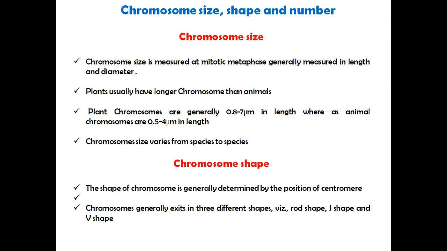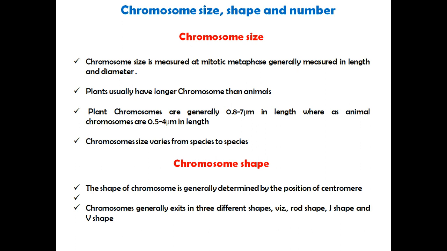Chromosome size, shape, and number. Chromosome size is measured at mitotic metaphase, generally in length and diameter. Plants usually have longer chromosomes than animals. Plant chromosomes are generally 0.8 to 7 micrometers in length, whereas animal chromosomes are 0.5 to 4 micrometers in length. Chromosome size varies from species to species.